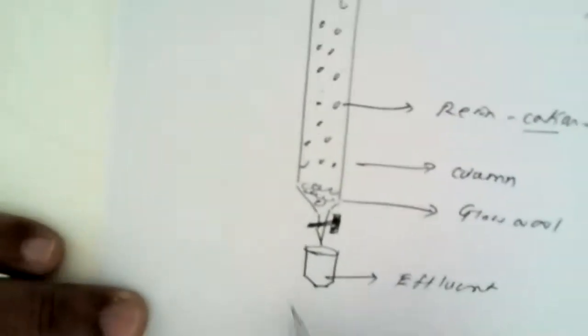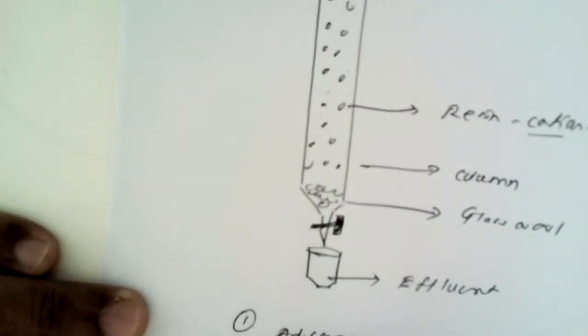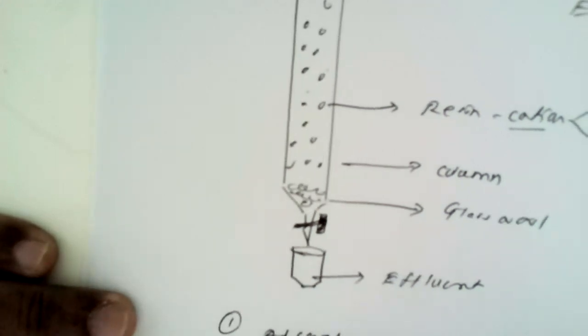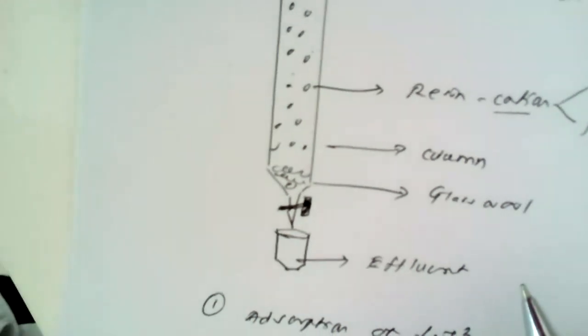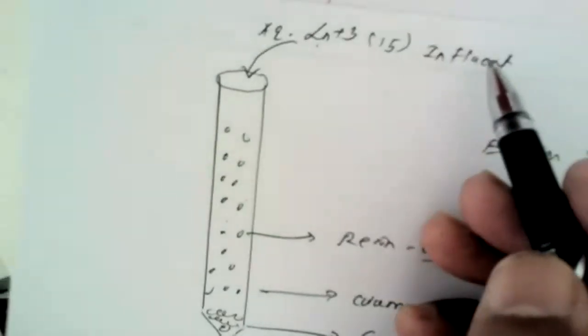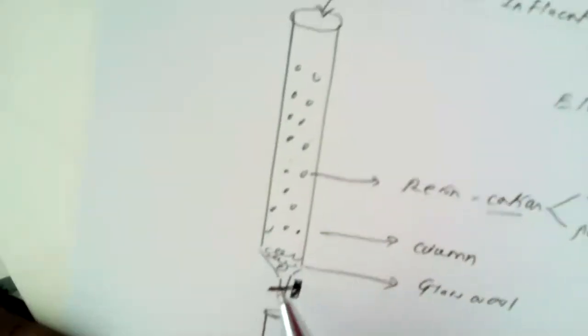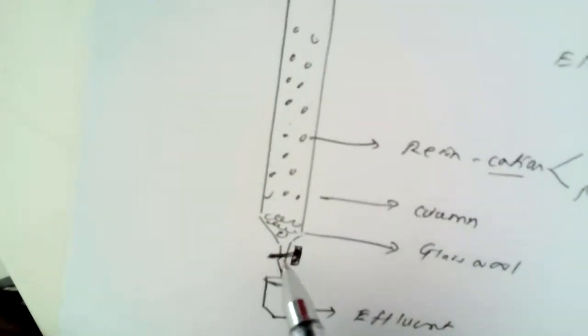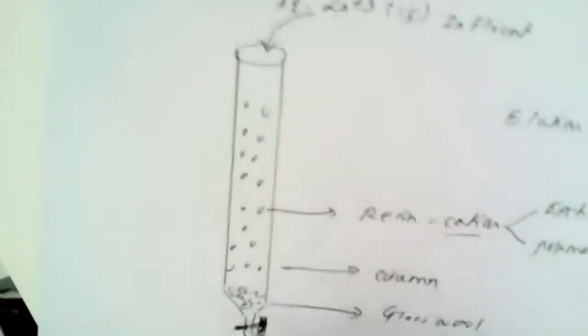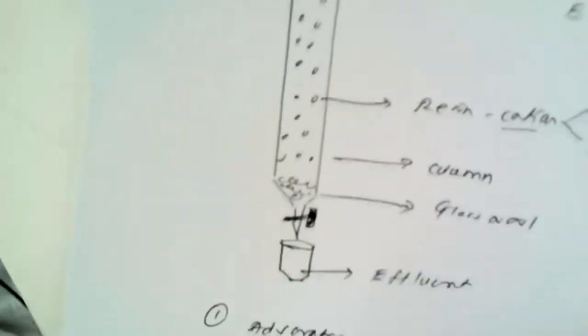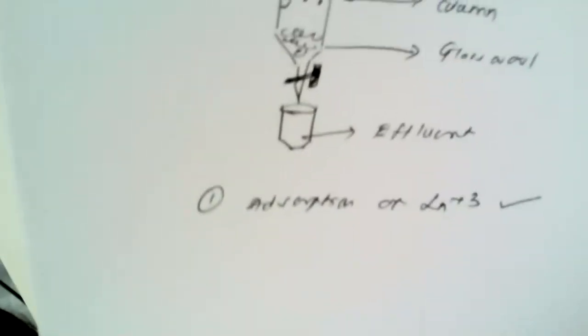So the first step, as we have discussed, is adsorption of the tripositive lanthanide ions. The first step is adsorption of the tripositive lanthanide ions on the resin bed itself. Now, when we pour this solution on the resin bed and stop the solution that is coming out of this column, then this first step is followed, which is known as adsorption. How the adsorption of all the 15 members takes place, that we have to discuss here.